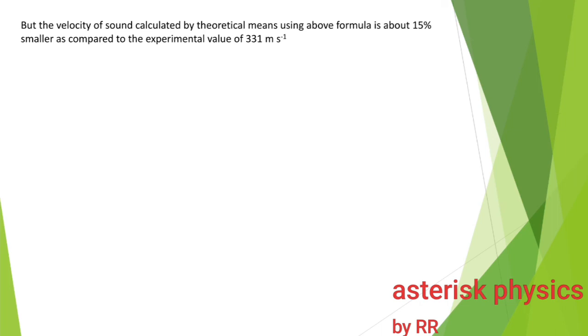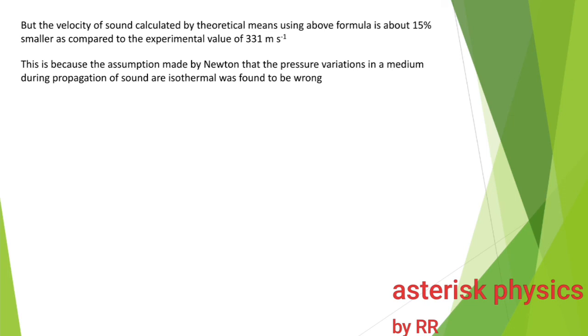If you substitute the values of pressure and density at standard temperature and pressure and calculate the velocity, it is found to be somewhere around 280, which is 15% smaller than the experimental value. So this shows that there was some mistake in Newton's derivation of the speed of sound.